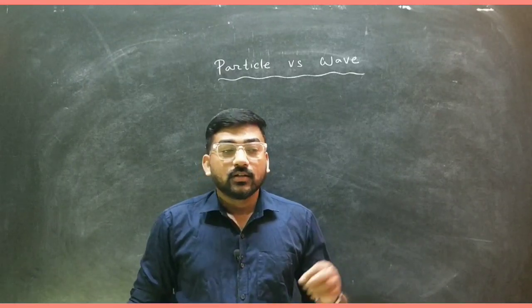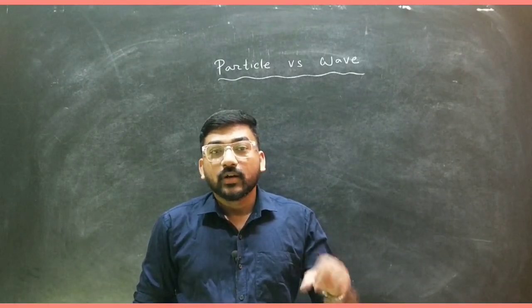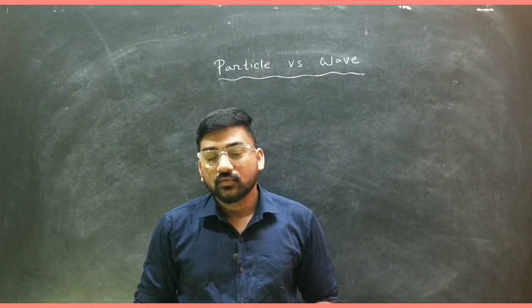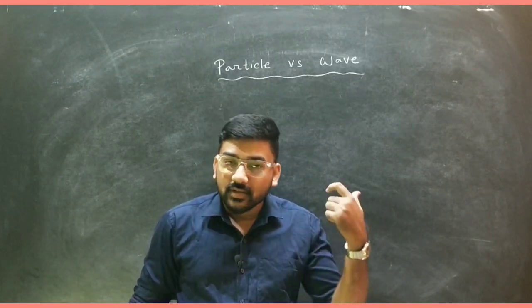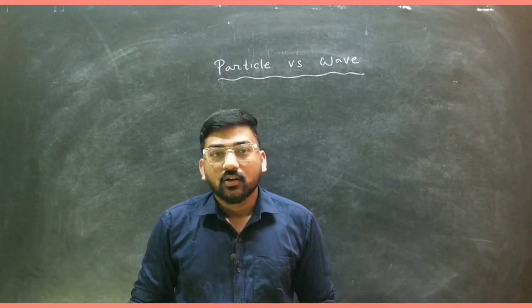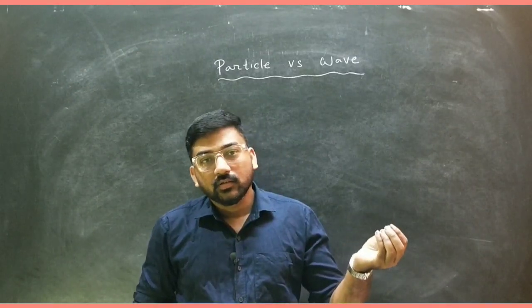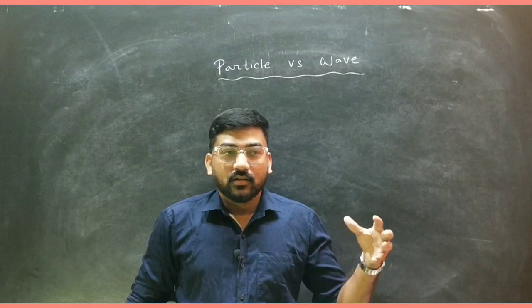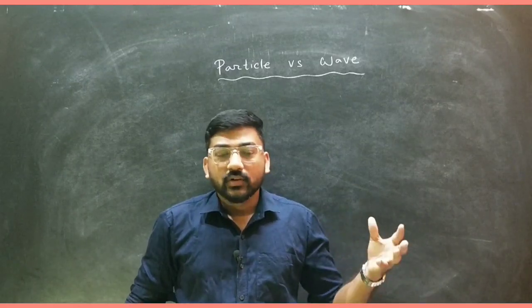But the question is, what about the macroscopic particle? In the last class I did a little calculation for a macroscopic particle, something like a sand particle of 1 gram or 1 kilogram mass.